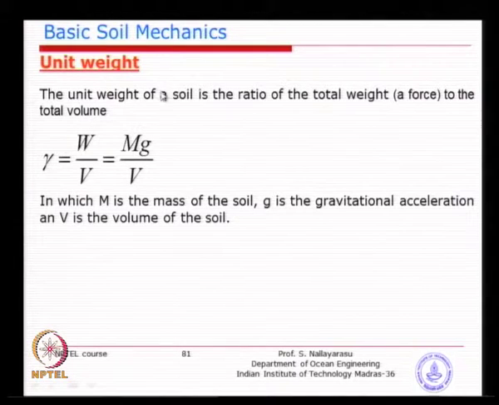The most important one for us for foundation calculation is the weight density, not the mass density, or the unit weight, which is the weight by volume, which is also very easy to get. Bring the soil sample and weigh it in its natural state, and find out the volume, and you can also express it in terms of mass times gravitational acceleration. If you have the weight, you can calculate the mass by dividing by 9.81.